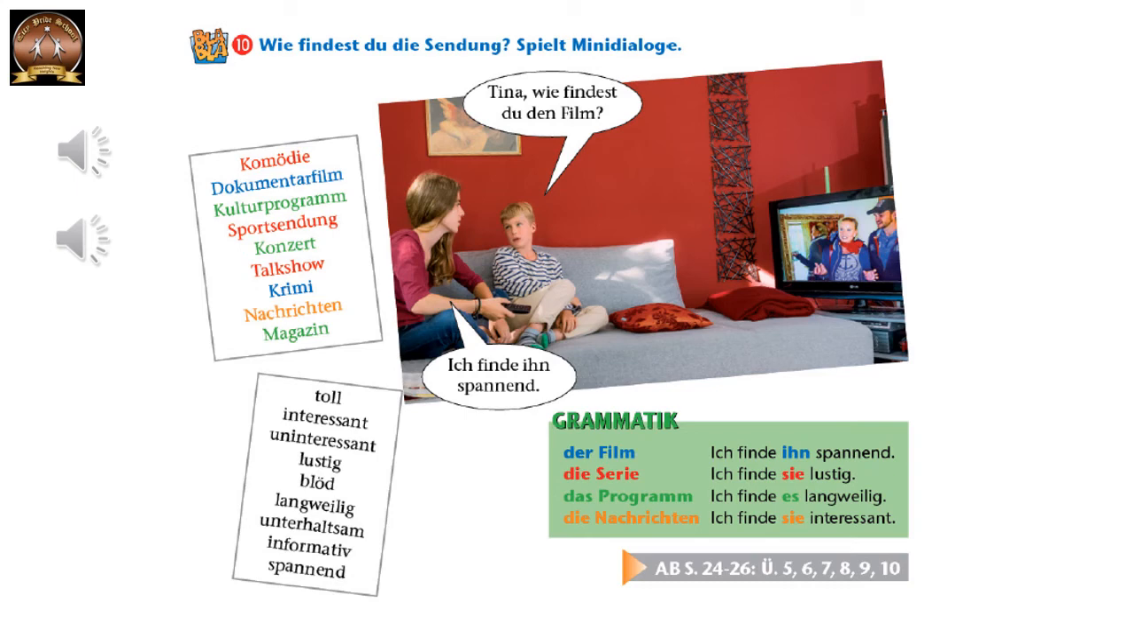So let us quickly take a look at the adjectives that are given below. If we know all the adjectives. Toll, we know. Interessant also we know. Uninteressant is also clear. Lustig is funny. Blöd is stupid. Langweilig is boring. Unterhaltsam, that is entertaining. Informativ is informative. Spannend is exciting, thrilling. Okay. Great. Now we can form the dialogues very easily.